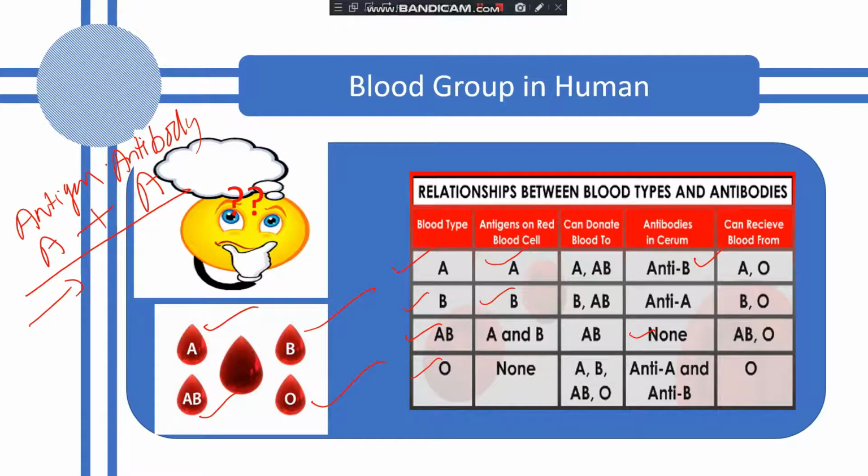So in this way, antigen and antibody will react and it will cause coagulation of the blood, and the blood will not flow. If the blood does not flow, you can understand the person will die. Understood? So a person whose blood group is A will have antigen A and antibody B. Clear, students? Now, if a person has the blood group A, to whom can the person donate the blood?